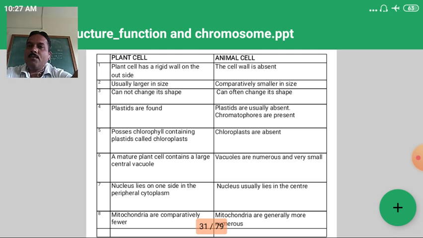Plastids are found in plant cells, but are usually absent in animal cells. Chlorophyll-containing pigments, that is the chloroplast, are present in plants. Chloroplast is absent in animals, that is a major difference. The matured plant cell contains a large central vacuole, while in animal cells vacuoles are numerous and very small. The nucleus lies on the side, in the peripheral cytoplasm, in plant cells, while in animal cells the nucleus usually lies in the center. Mitochondria are comparatively fewer in plant cells, and more in animal cells.